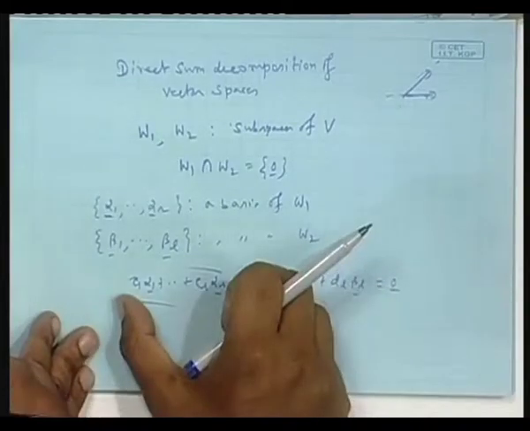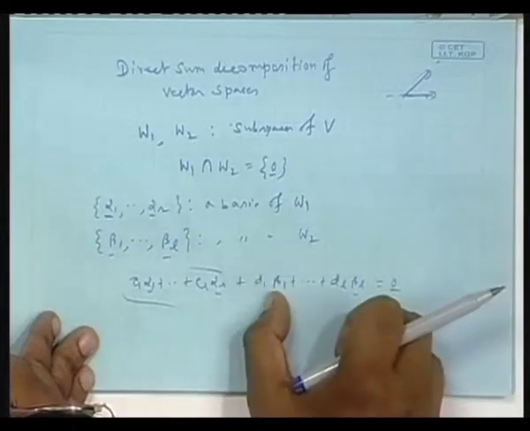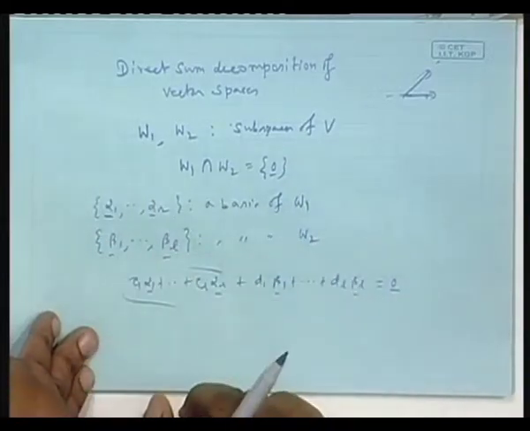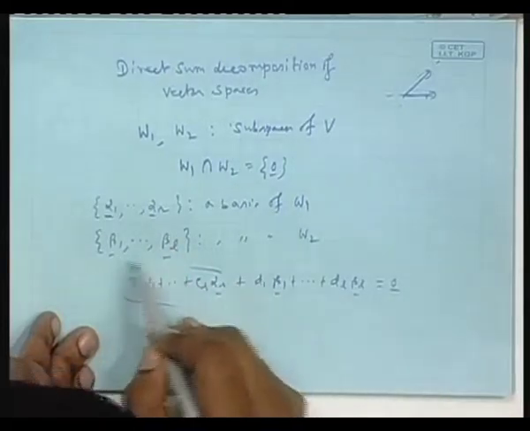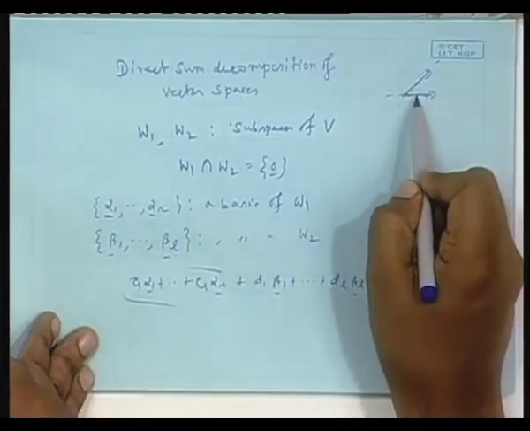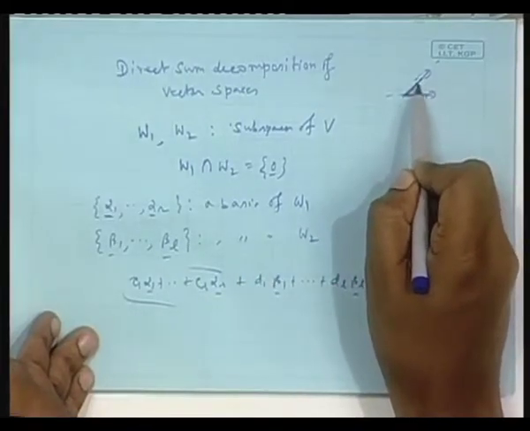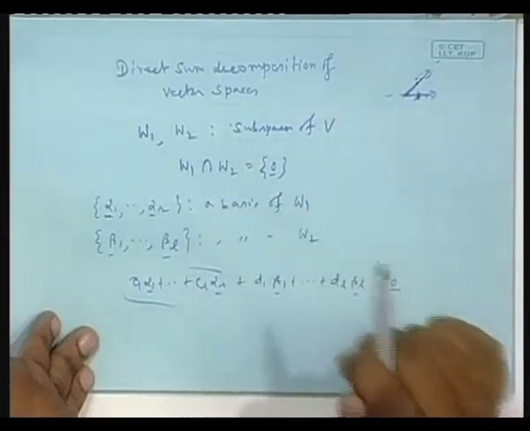If this is the 0 vector, all the coefficients must be 0, because alpha 1 to alpha r is linearly independent, and the same applies there. So, the only solution for this is C1 to Cr, and D1 to DL, all 0. This is the mathematical proof. Here this is spanned by only one set, and here by only the other. These two sets are linearly independent. If you append the two, they are linearly independent.